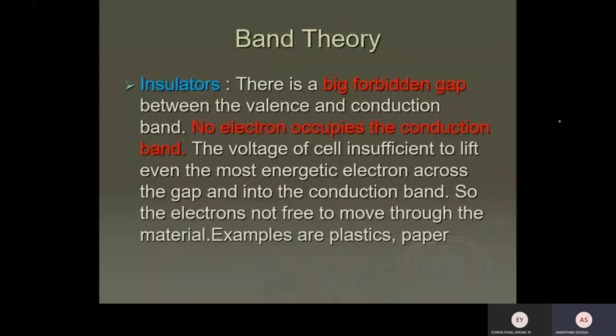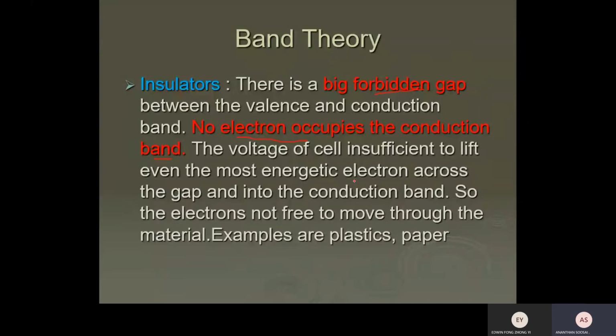For an insulator, there is a big forbidden gap. No electron occupies the conduction band. The voltage of the cell is not sufficient to lift even the most energetic electron across the gap. So there is no way it can conduct electricity. In the exam, if O level asks why an insulator never conducts electricity, you say no free electron. 1 mark, you get the answer.